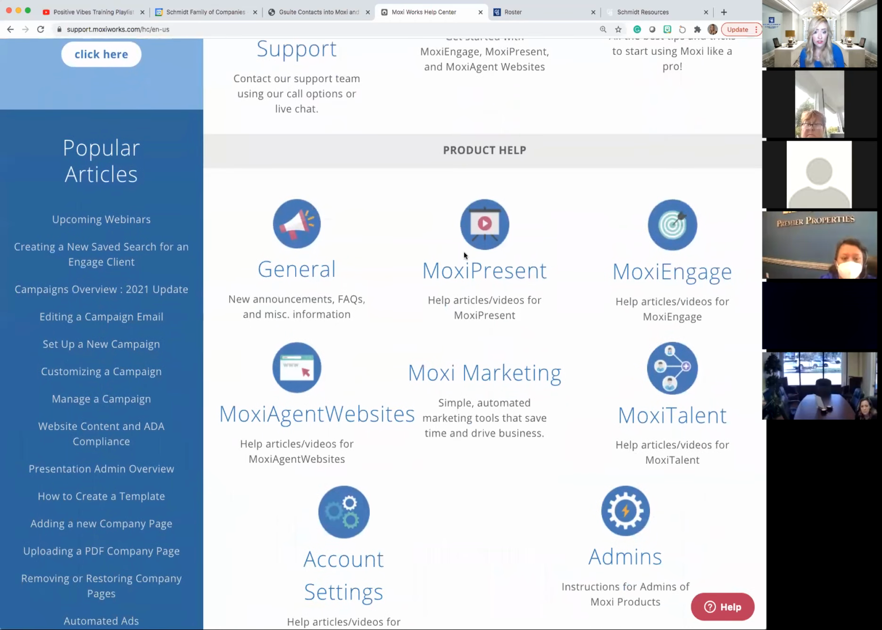So whether it's Moxi Present and you want to learn how to create or add or do something custom or a listing or a personal presentation, you can click on Moxi Present and get all the guides there. The same applies to Engage. So if you don't know how to do the littlest thing, like how to use the tasks to allow Moxi Engage to tell you who to call next and to watch the flow of each of your clients, you can go into Moxi Engage. It's anything and everything from Moxi Engage. The same applies to websites here. So there's a couple of things that won't pertain to you, like the marketing and the talent for right now. But what you're just going to focus on is Present, Engage, and websites.